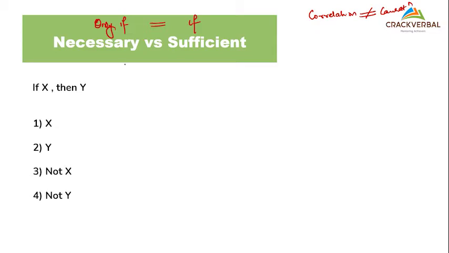Are they one and the same? Is only if and if one and the same? What do you think? So, only if it rains, I play. And if it rains, I play. Are these statements one and the same?